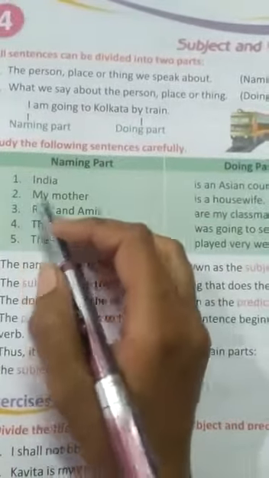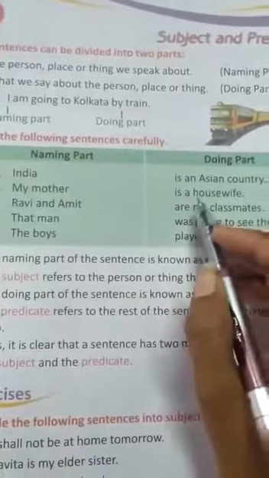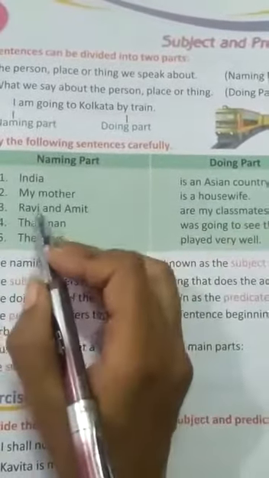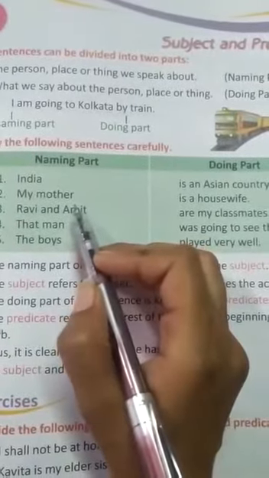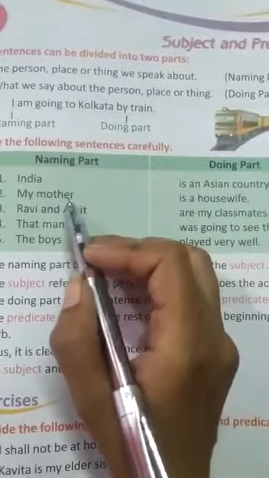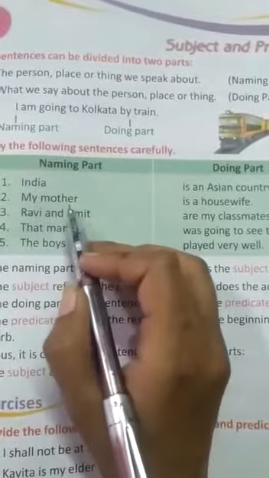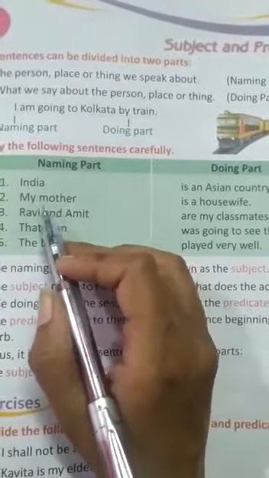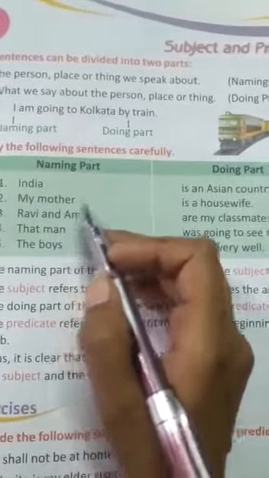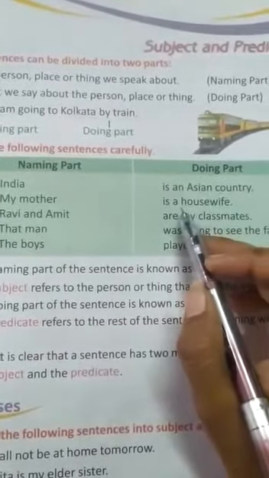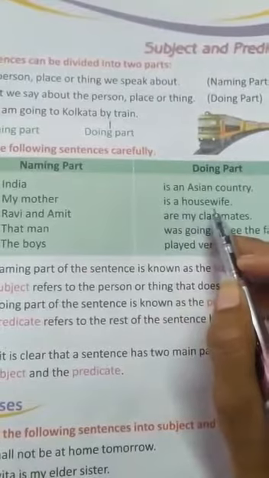Look at number 2. My mother is a housewife. Here, who is a housewife? Yes, my mother. So here the naming part is my mother and the doing part is a housewife.